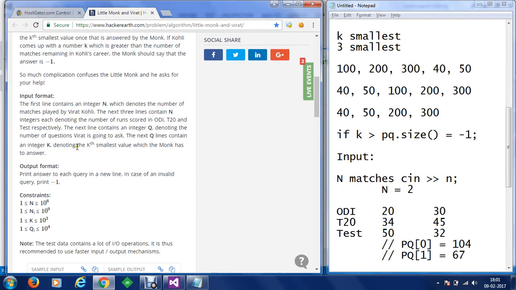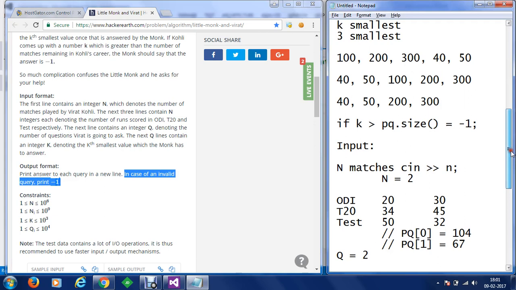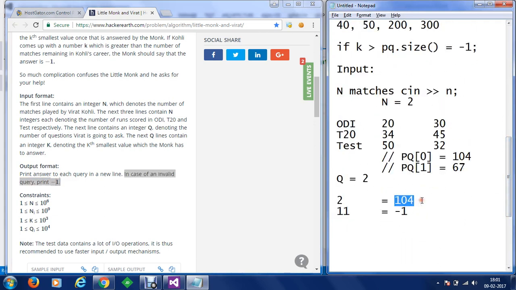Now what we can do is we are going to get the output format, and the output format could be any number which we want to print. Print the answer to each query in a new line, and in case of an invalid query, print -1. So we are going to print -1, and otherwise we are going to print the number.